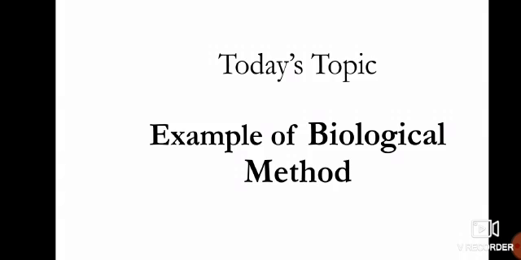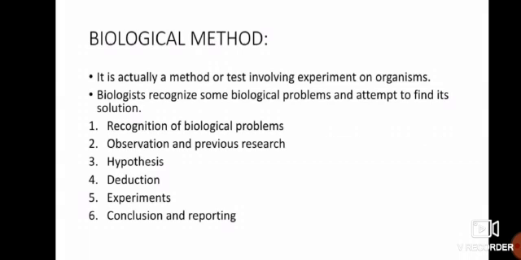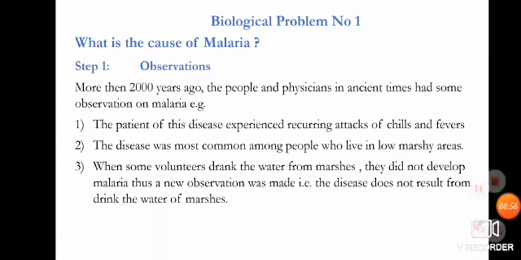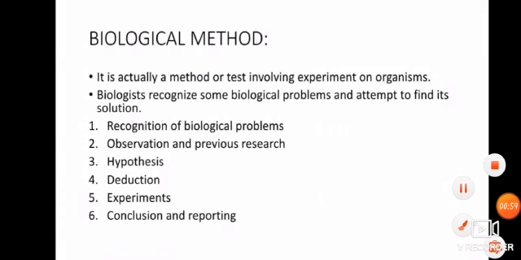As we discussed in our previous lecture, for solving a biological problem we take different steps. For example, recognition of a biological problem, observations, hypothesis, deductions, experiment, and conclusion. All these steps are taken for solving a biological problem. So the biological method is actually a method or test involving experiment on organisms, and biologists recognize some biological problem and attempt to find its solution.